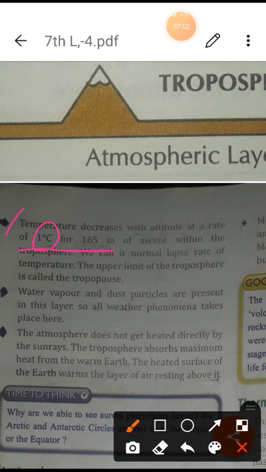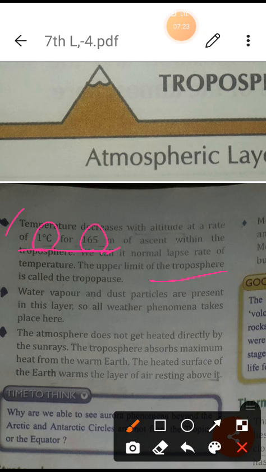It means that with increasing height the temperature decreases by 1 degree Celsius. When we cross at least 165 meters, the temperature will decrease by 1 degree Celsius or 1 degree centigrade. The last limit of this I have explained in the diagram.